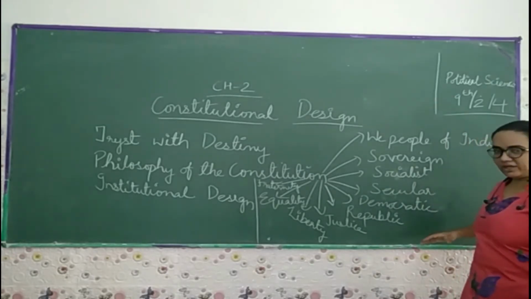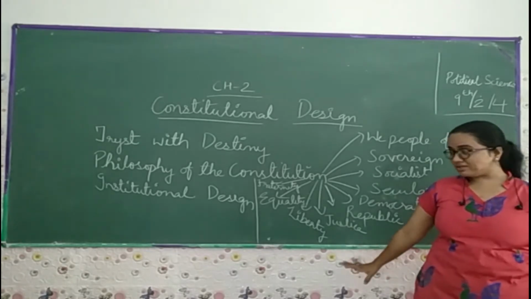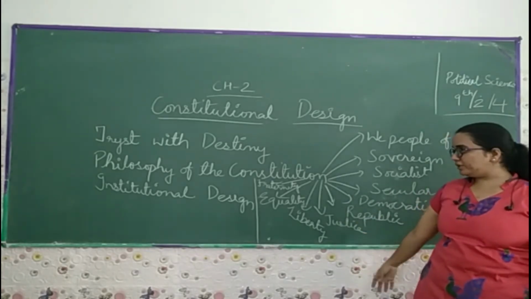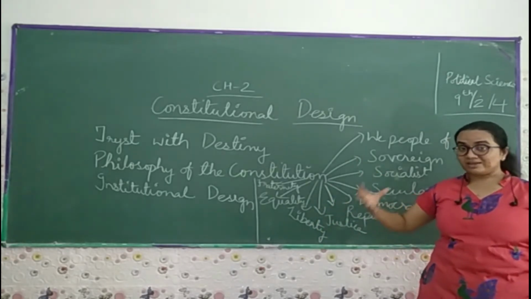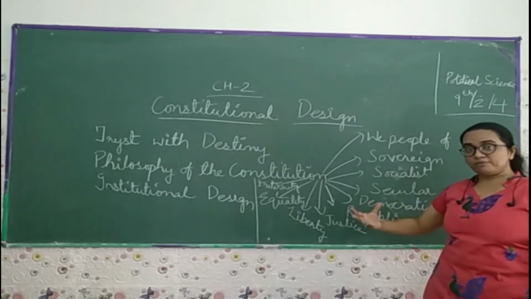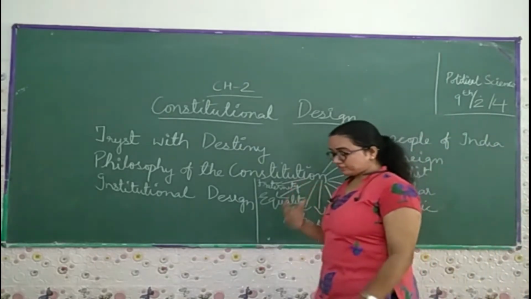Then we talk about the democratic. Yes, we are a democratic country. Yes, we are a republic country. Yes, we have justice. We have liberty. We have freedom. Yes, we have equality irrespective of race, caste, religion, the place of birth, or the state you belong to. Yes, we have equality and fraternity.